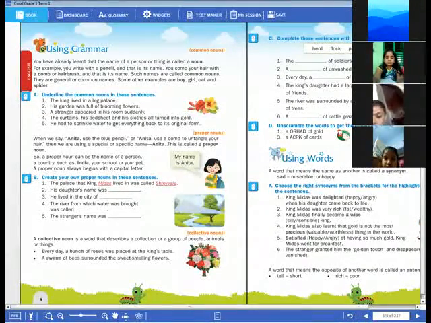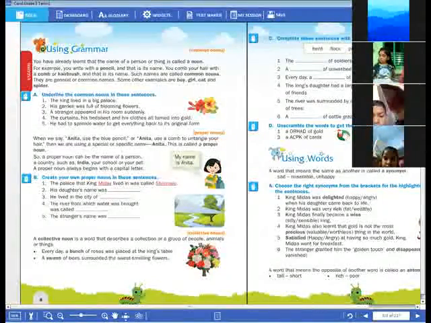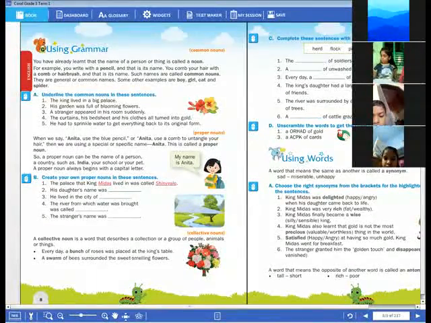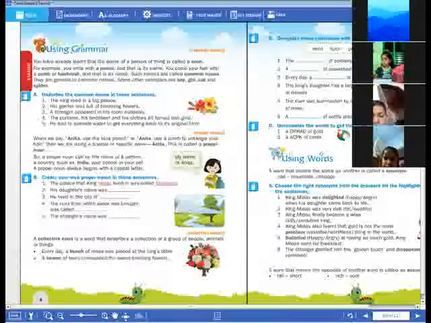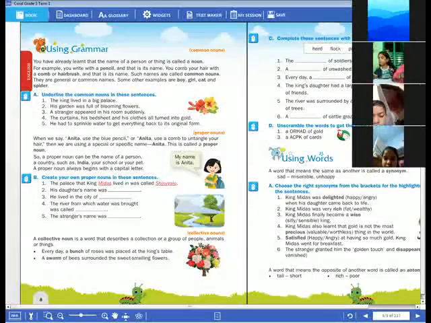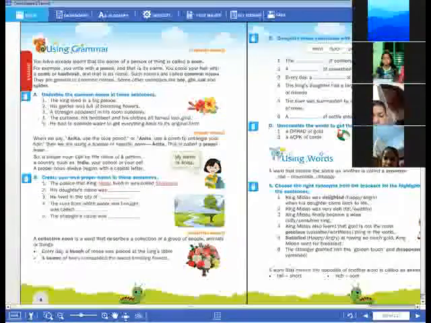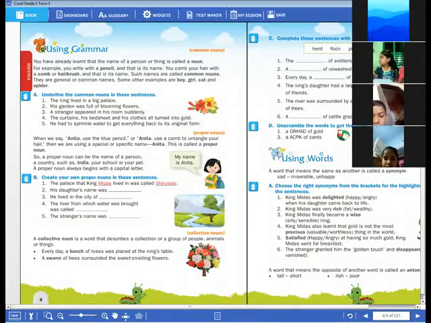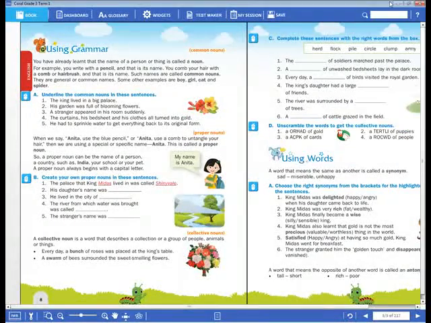So in these six, we have now discussed three nouns. What are they? Common noun, proper noun, and collective noun. Collective noun means what? A word which describes a group of nouns is called a collective noun. Okay. Now, next, we come to the next thing.